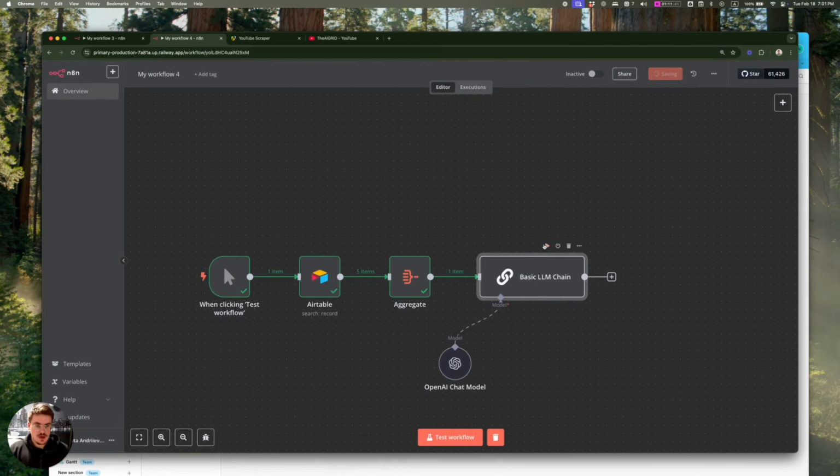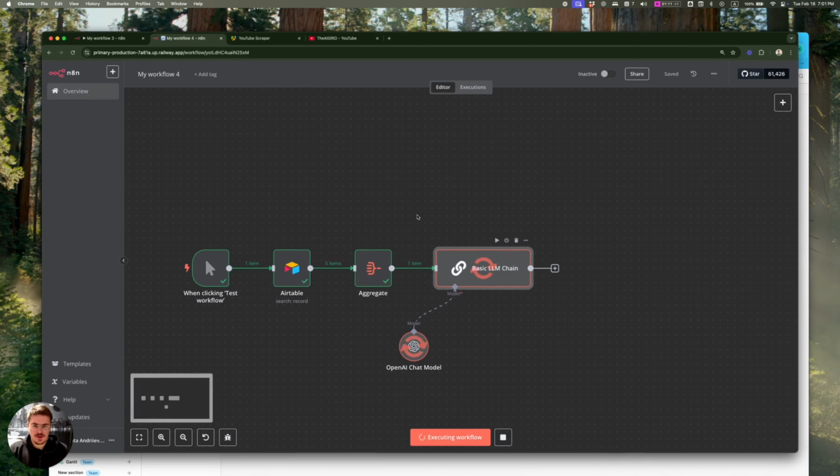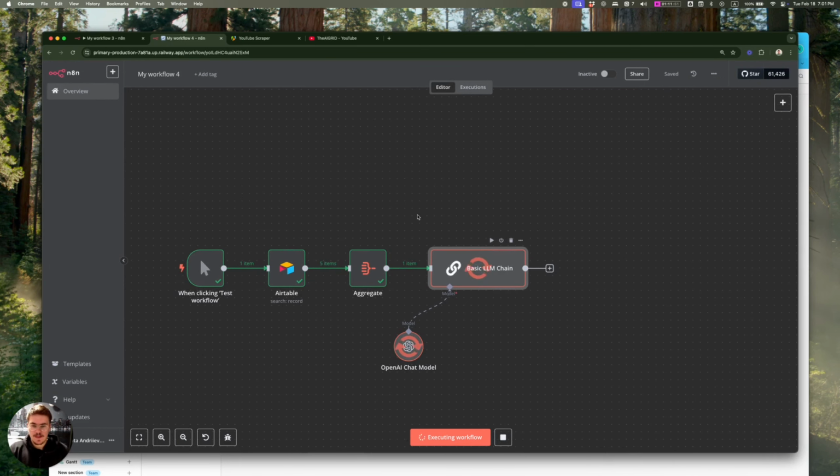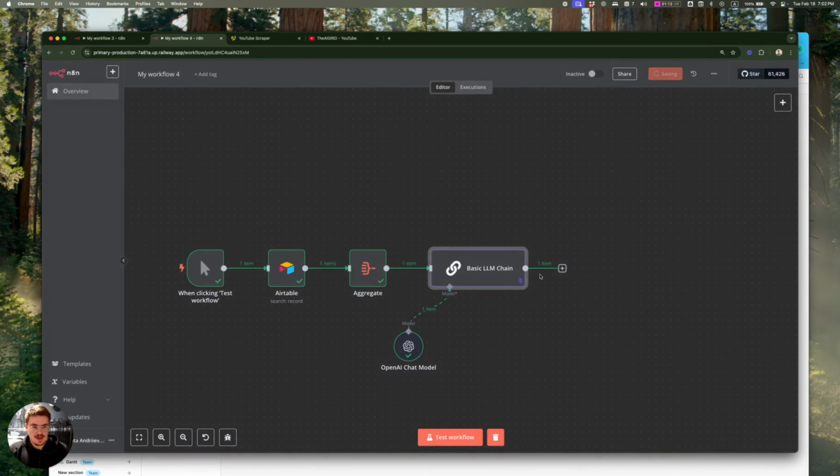So if you click this button, it will generate a script for us using the summaries from those videos. All right, and I'm going to pin this data so that we don't need to rerun it. Hello there, and welcome to your daily AI news briefing. You probably don't want to have that in the beginning. You can just play around with the prompt, make it better, of course.